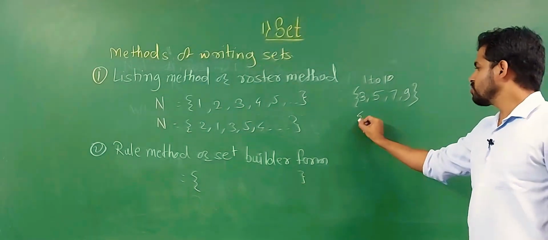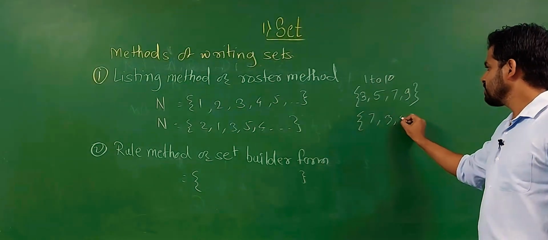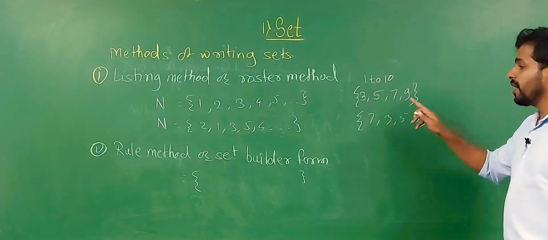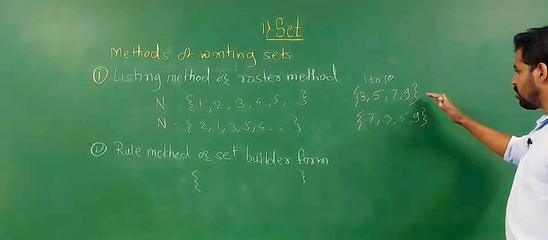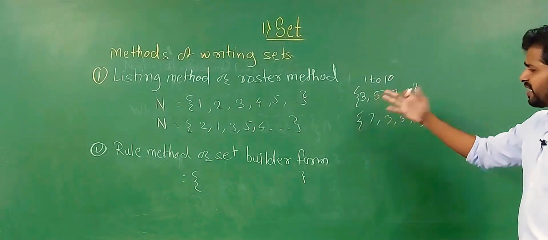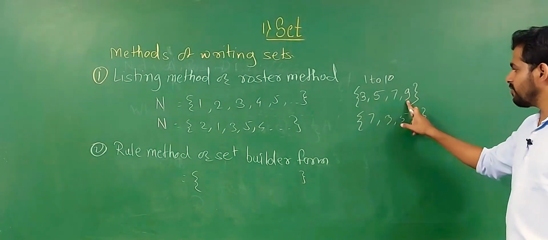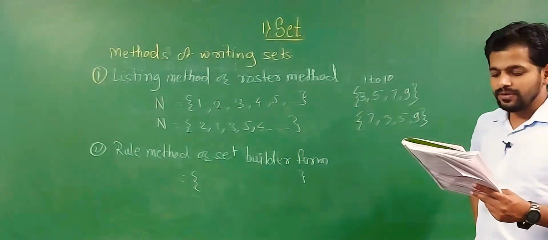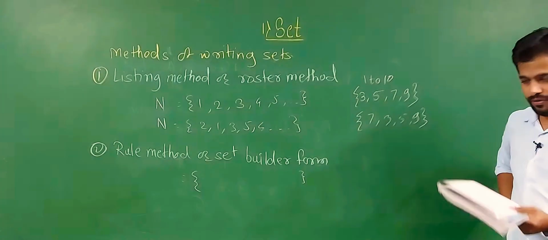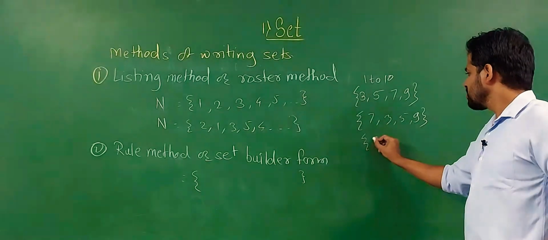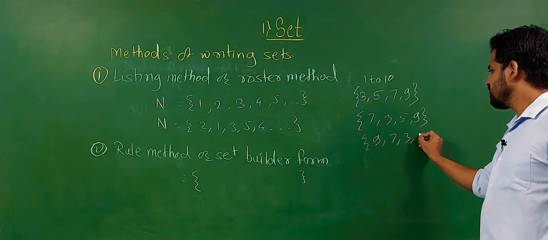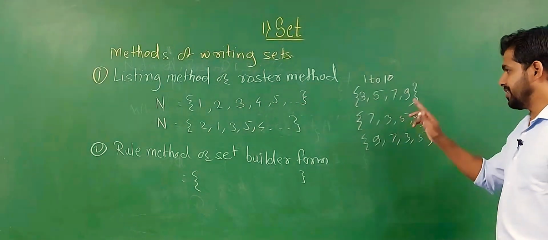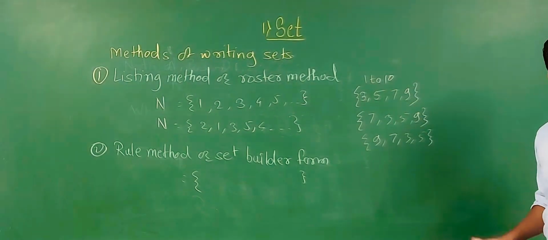Or some students write 7, 3, 5, 9. It is not important to write in any particular order. What is important is that here also there are 4 elements, and there also 4 elements. So 3, 5, 7, 9, or 7, 3, 5, 9, or some students write 9, 7, 3, 5. It is not necessary to write in ascending or descending order. It is important that you write all elements.